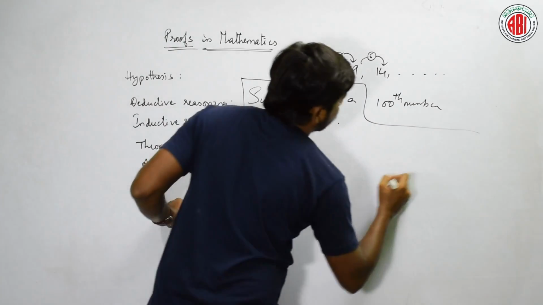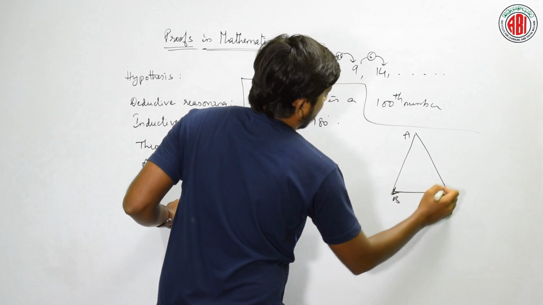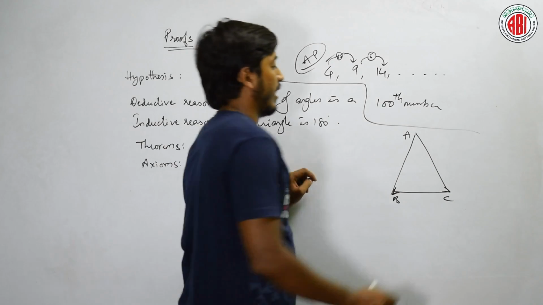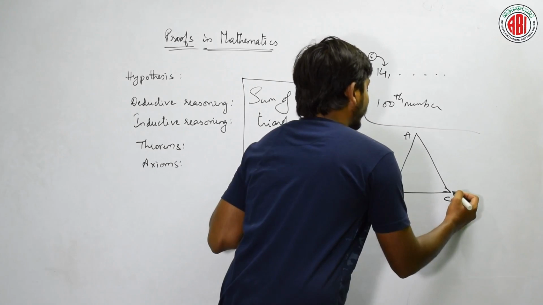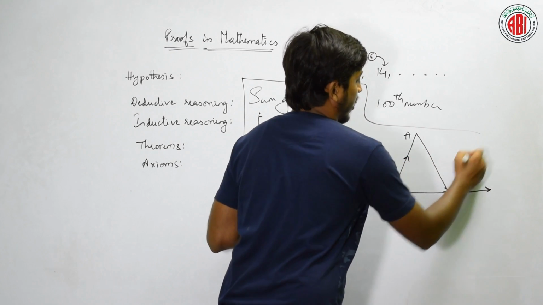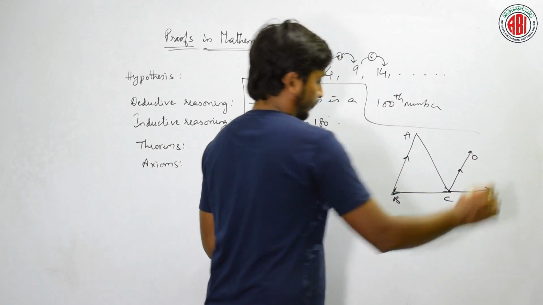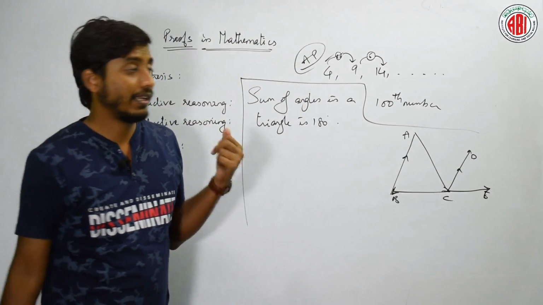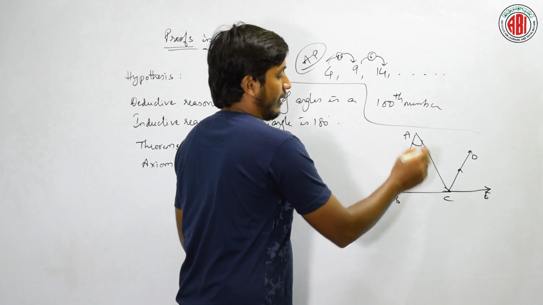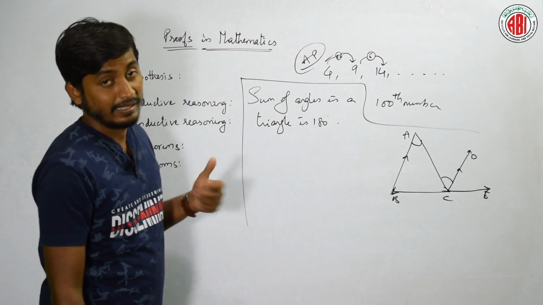How do we prove this? Take a triangle A, B, C. Let us extend this line and draw a line parallel to this, say DC. Now let us say this angle is some angle, and since these both are parallel...